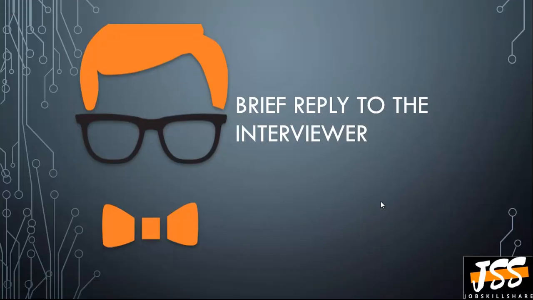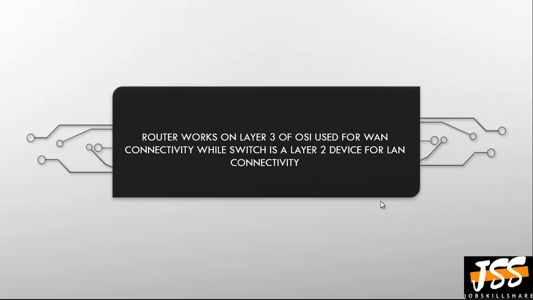So we have discussed all the details, but in the interview you need to answer briefly. So your reply would be, router works on layer 3 of the OSI model and is used for WAN connectivity, while switch is a layer 2 device used for local area network connectivity. This would be the simple answer.